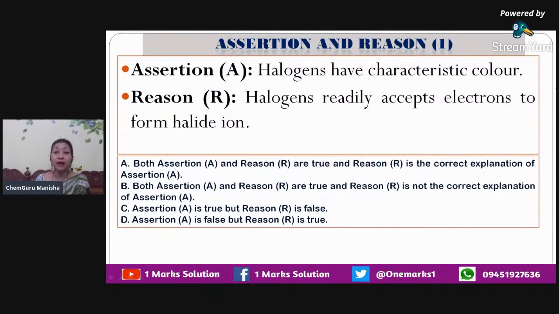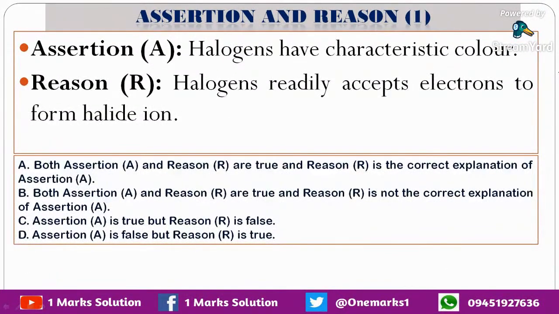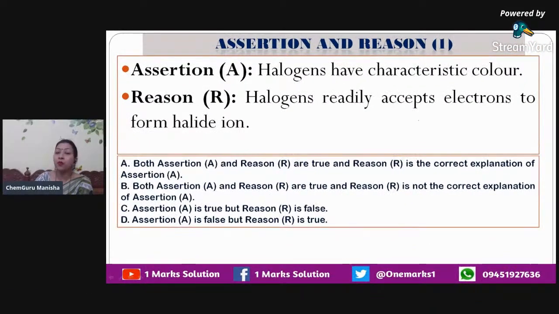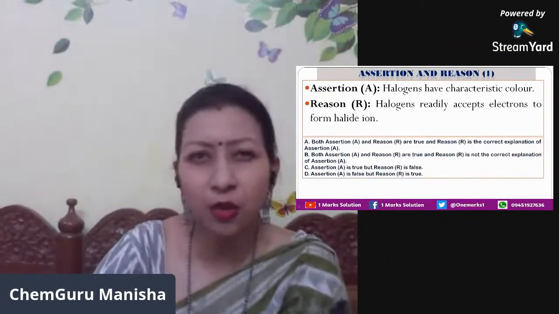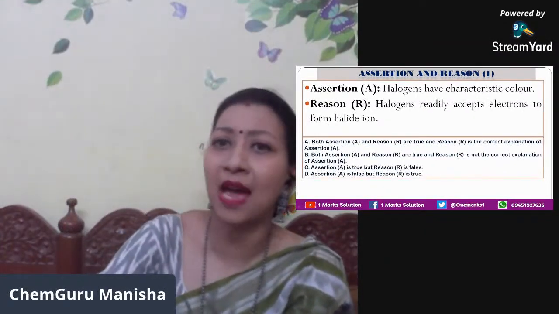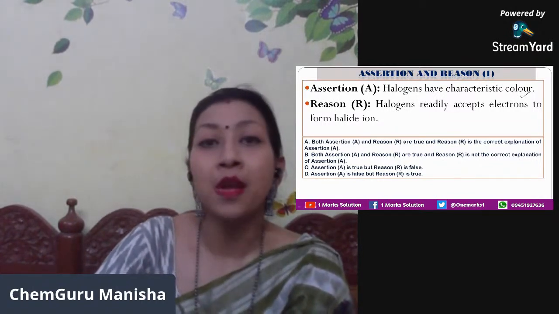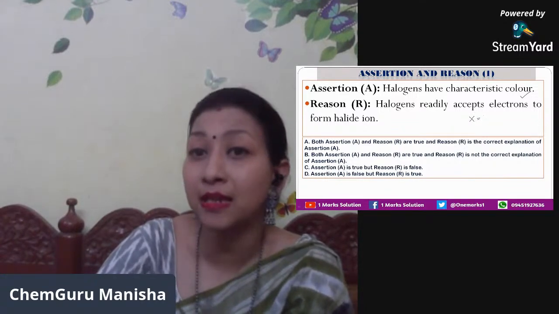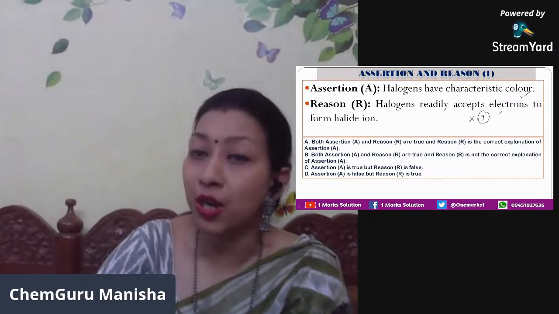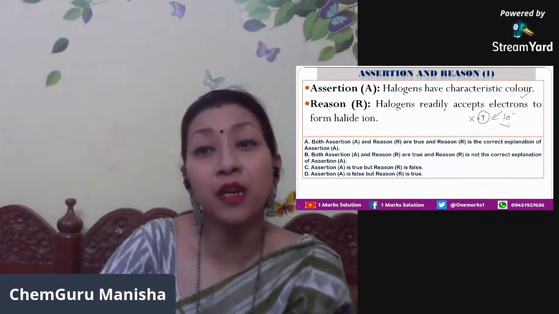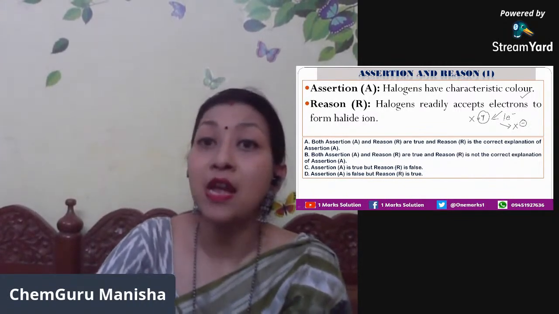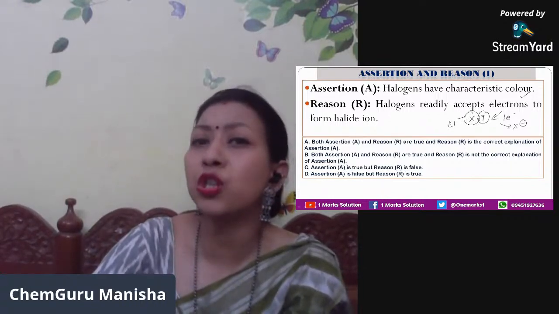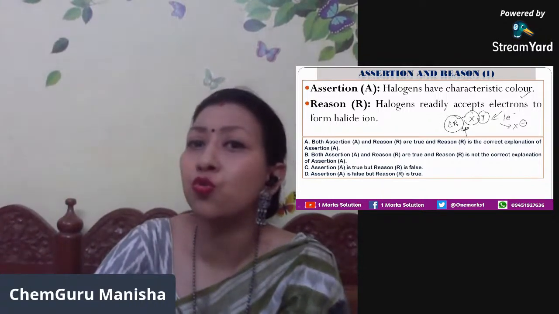Halogens have characteristic color. Halogens readily accept electrons to form halide ion. Here, halogens have characteristic color. This we all understand because we all know that bromine has a brown color, chlorine has a pale yellow color, iodine has violet color. That's absolutely true. Halogens readily accept electrons to form halide ion. We also know that because X has 7 electrons in the outermost shell. As soon as you give 1 electron to it, it becomes stable and becomes X negative. That is why halogens are the most electronegative species that are known to us.